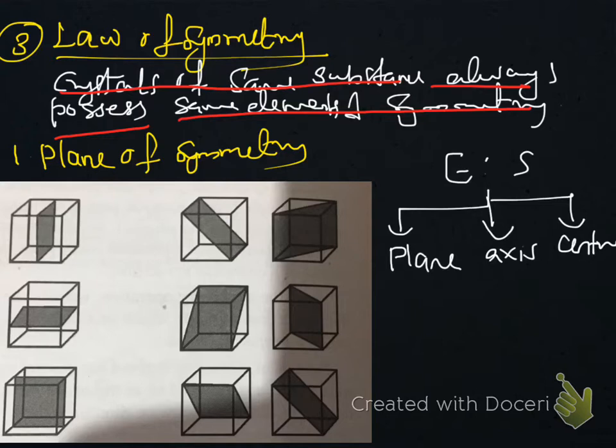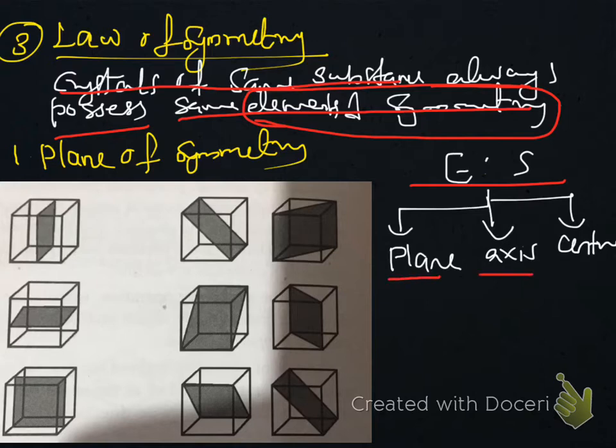In the 5th semester in group theory, you have studied elements of symmetry. I think you have studied around 4 elements of symmetry. But for a cubic system, we have only 3 elements of symmetry, which are plane of symmetry, axis of symmetry, and center of symmetry. You know the meaning and definition of each one.